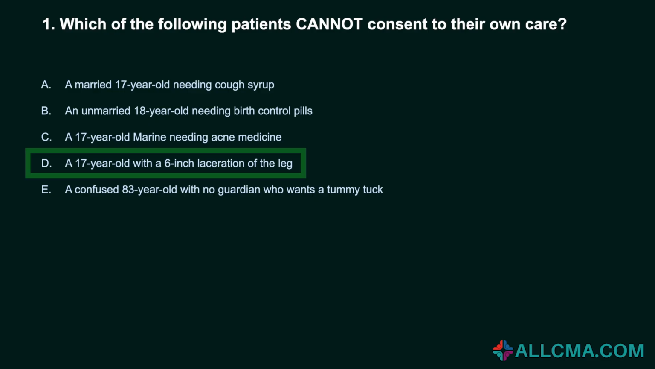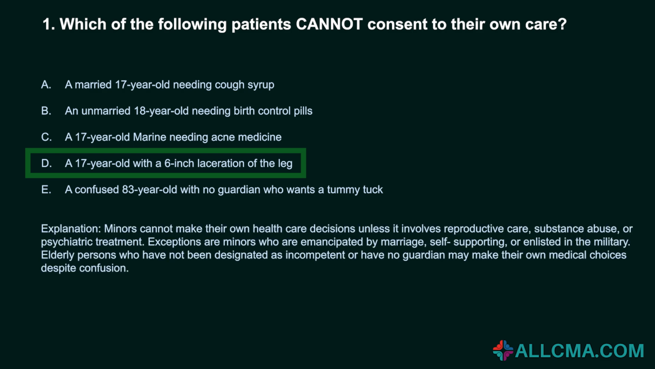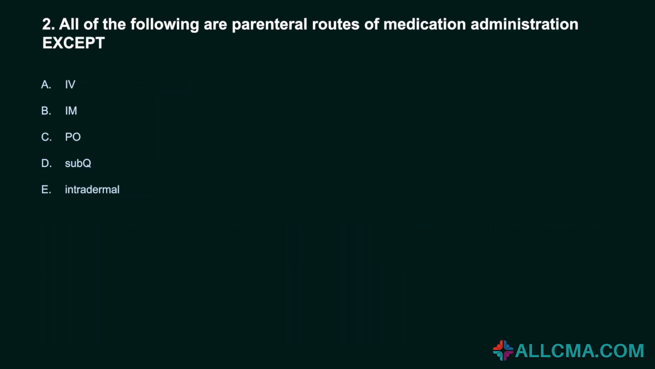Correct answer: D. A 17-year-old with a 6-inch laceration of the leg. Minors cannot make their own healthcare decisions unless it involves reproductive care, substance abuse, or psychiatric treatment. Exceptions are minors who are emancipated by marriage, self-supporting, or enlisted in the military. Elderly persons who have not been designated as incompetent or have no guardian may make their own medical choices despite confusion.